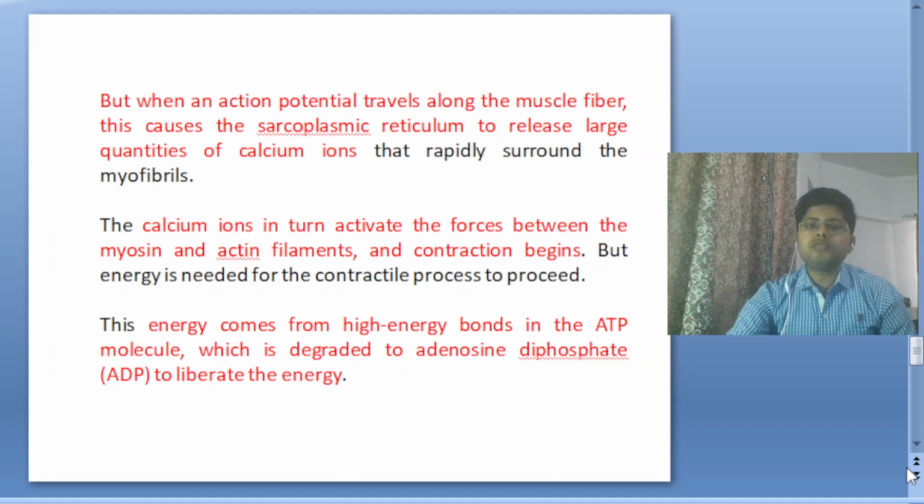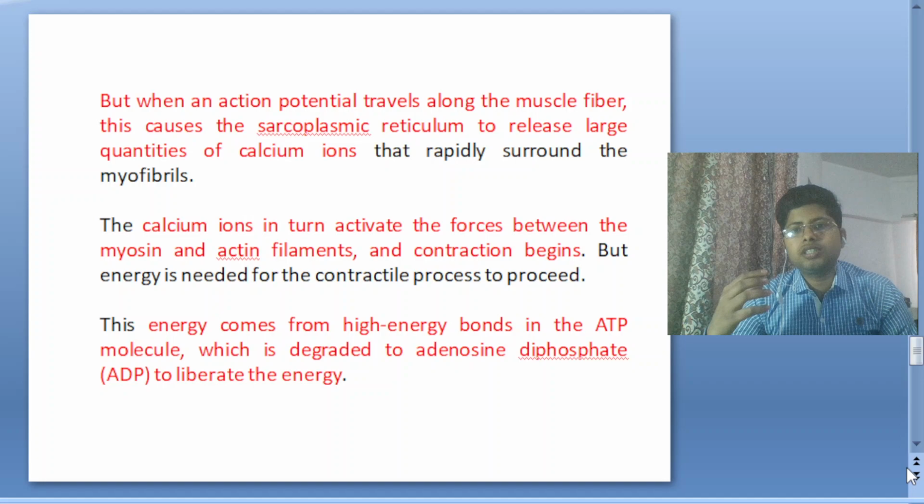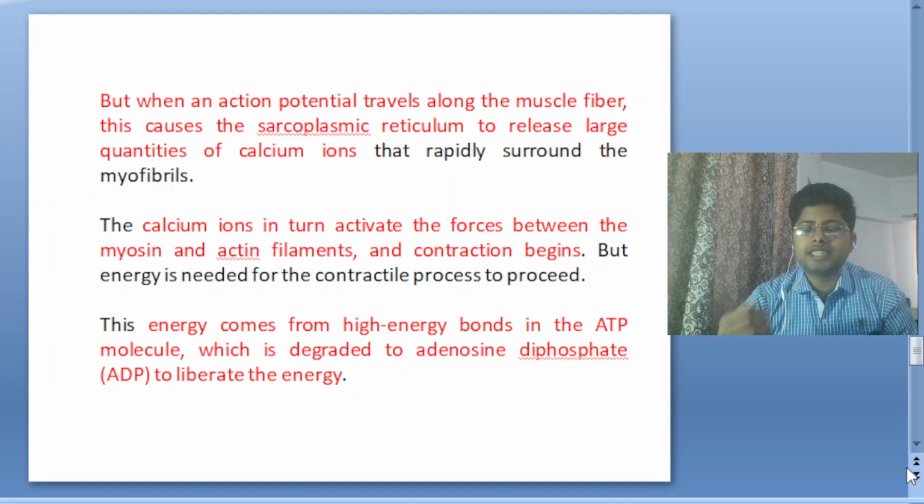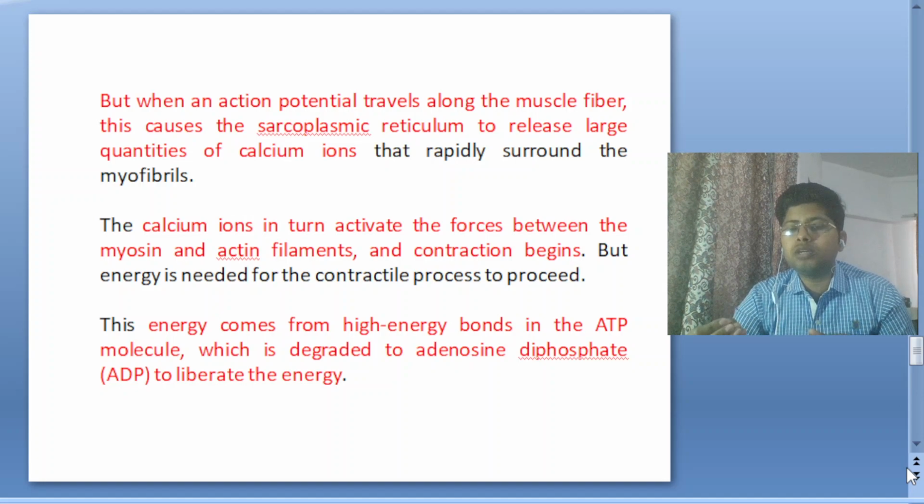So when motor neurons come with the signals, acetylcholine is released and an action potential is generated. That action potential activates the dihydropyridine receptor, and that receptor undergoes a conformational change that affects the ryanodine receptor, which is present in the sarcoplasmic reticulum, a type of endoplasmic reticulum in cells.